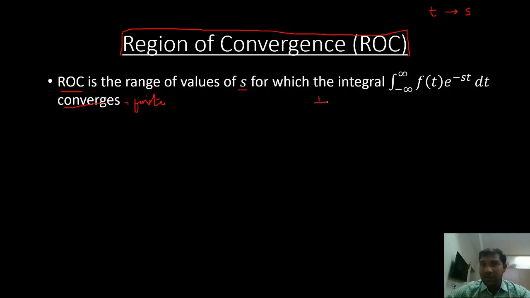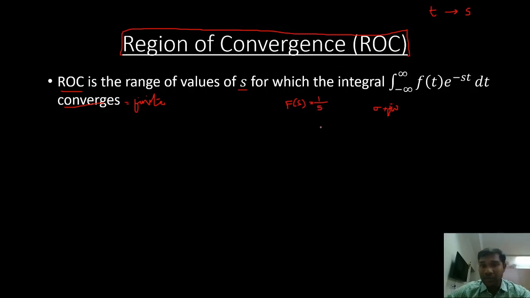Suppose my F of s is going to be 1 by s. Now for what values of s will my F of s be a finite value? S can take any value. It is nothing but sigma plus j omega. Both sigma and omega can take values from infinity to minus infinity. So for what values of S is my F of S finite? We'll just have a look.